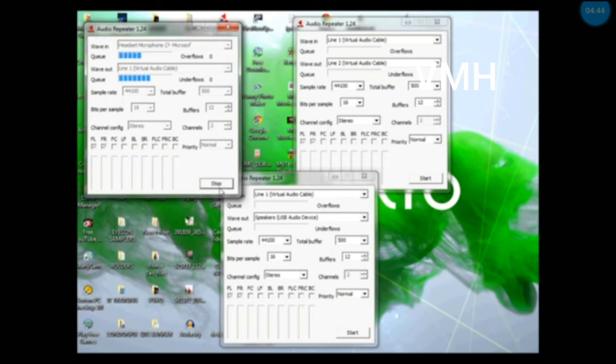Now click start. If you don't get an error, then it should work, just like this. If you get a result as simple as this, then you're good to go. So make sure that all of them are working like this.